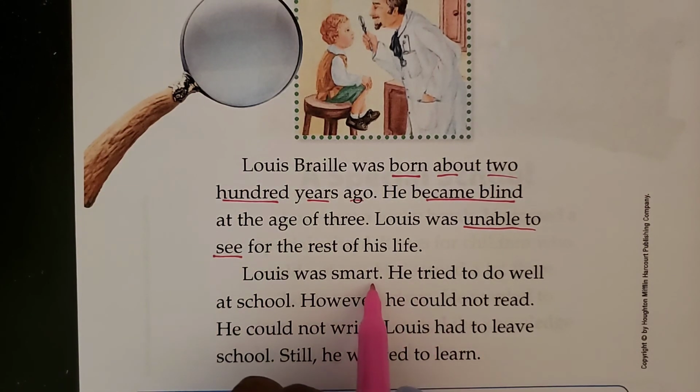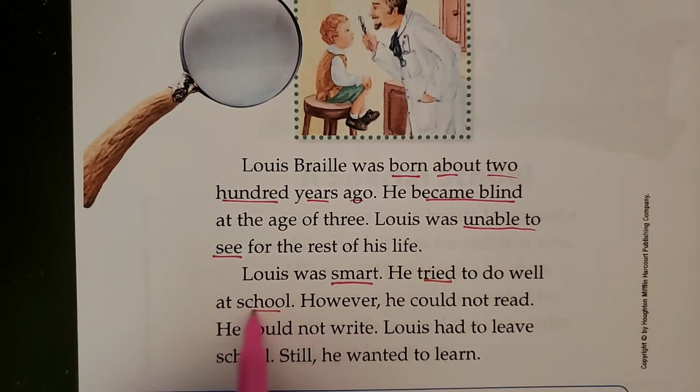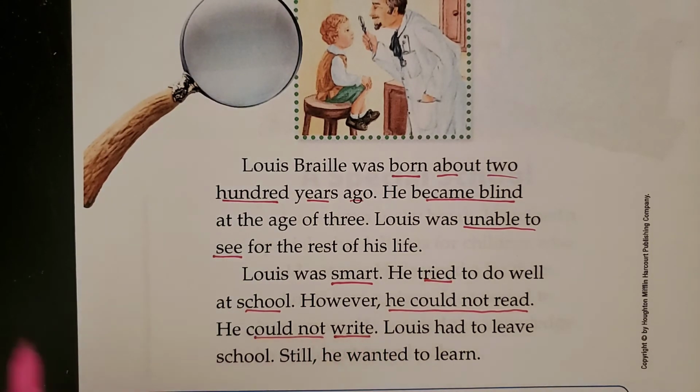We know that he was smart. We know that he tried to do well at school. We know he could not read, even though he wanted to be a successful student. We know he could not write. And we know that he had to leave school. And even though all of that stuff happened, he still wanted to learn.